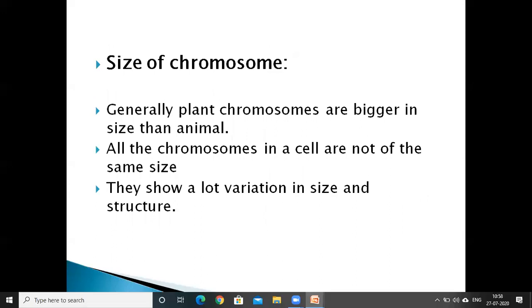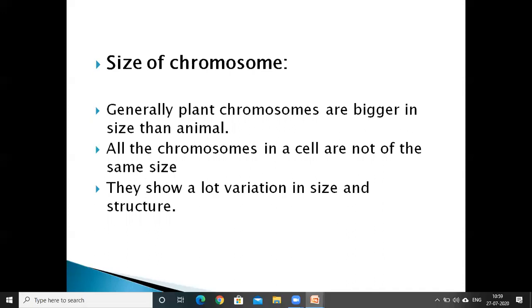When we compare with animals, the chromosome size in plants is larger. In plants, monocots have chromosomes larger in size than dicots. They show a lot of variation in size and structure in different species.